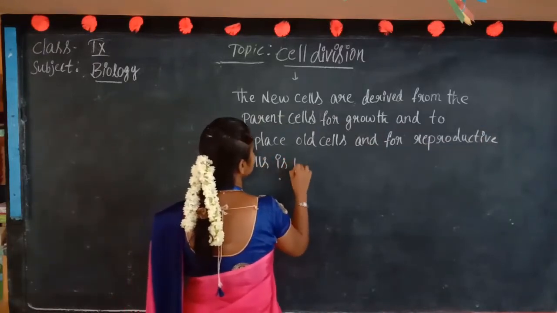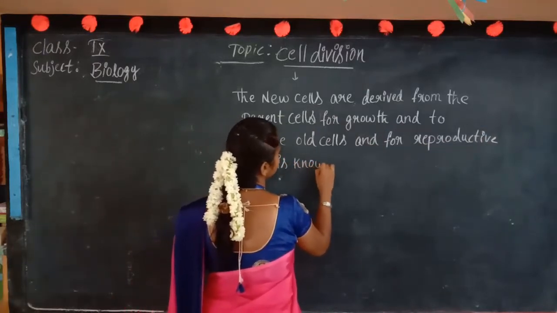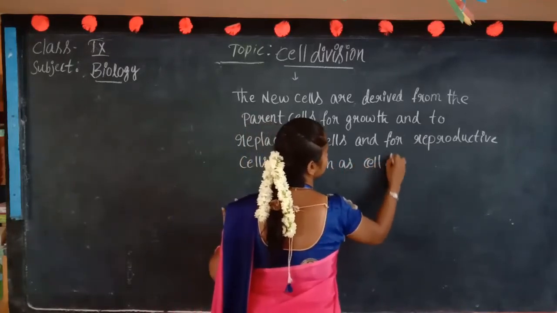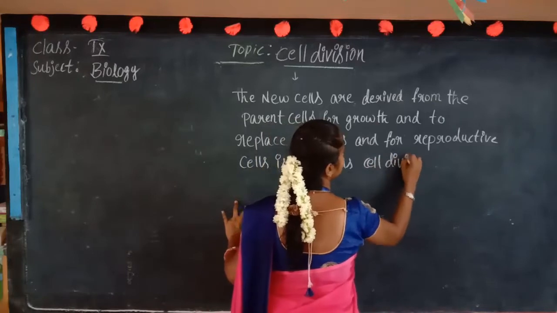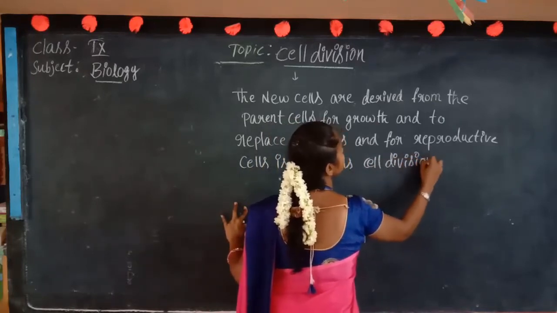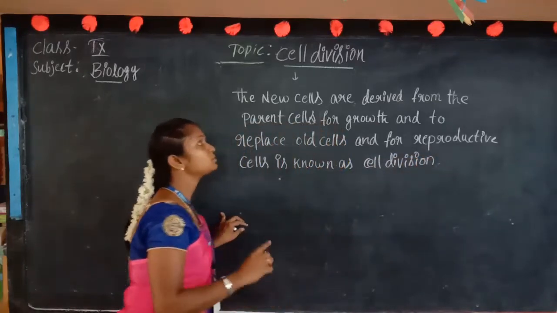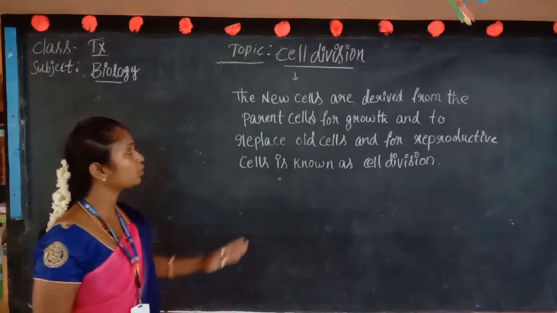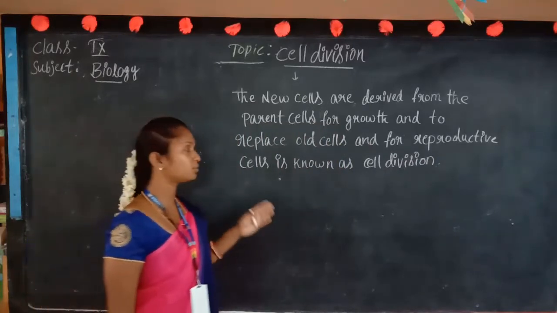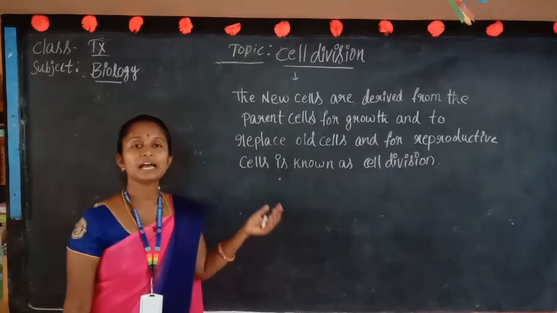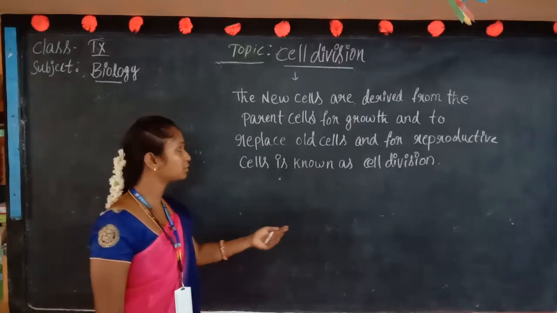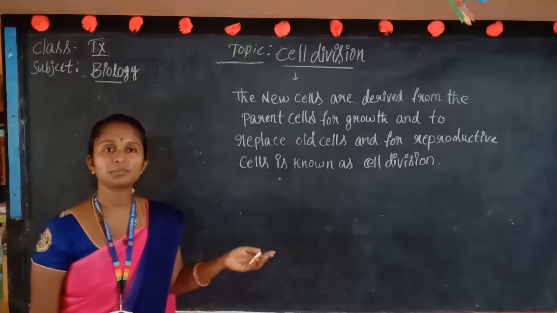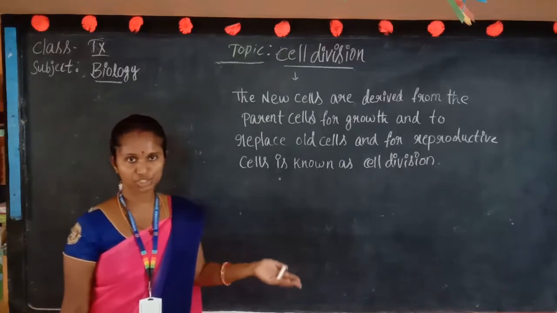That is known as cell division. The new cells are derived from the parent cells for the growth and to repair the old cells in our body, and for the function of reproductive cells in our body. The formation of new cells is nothing but cell division.